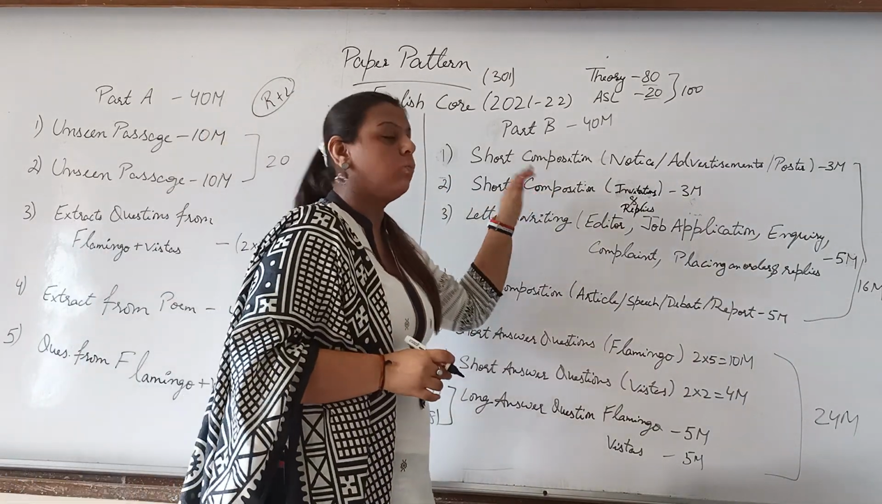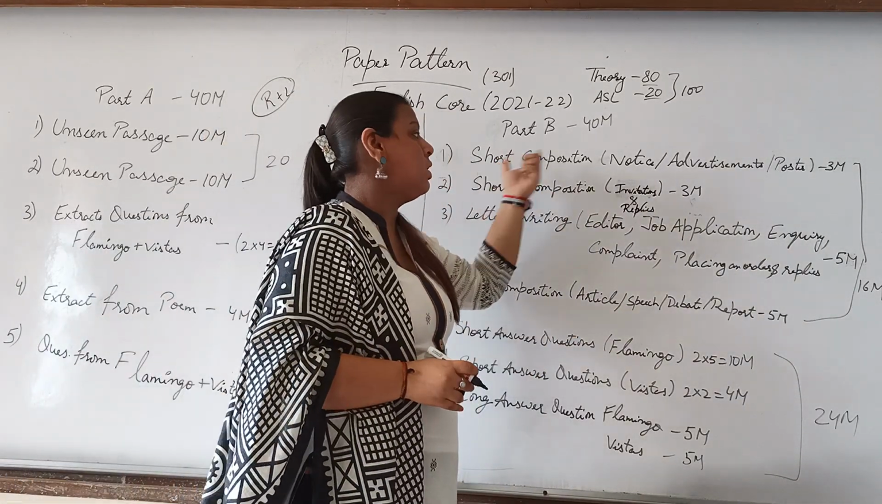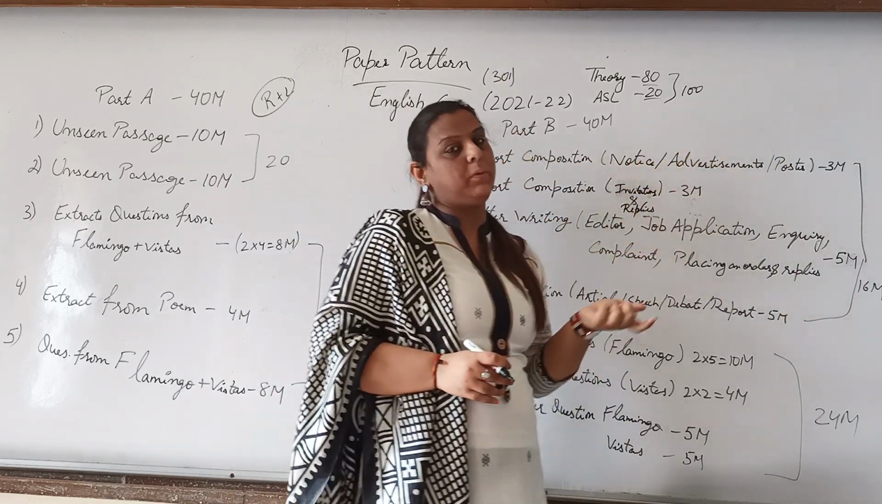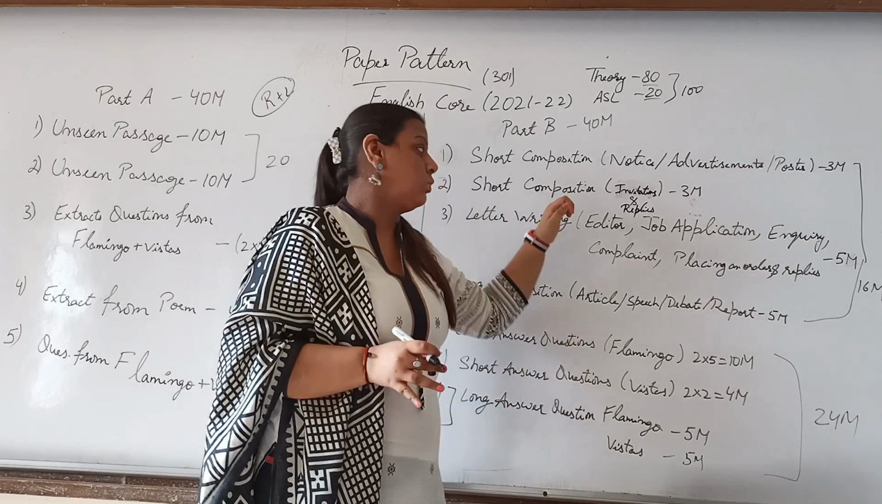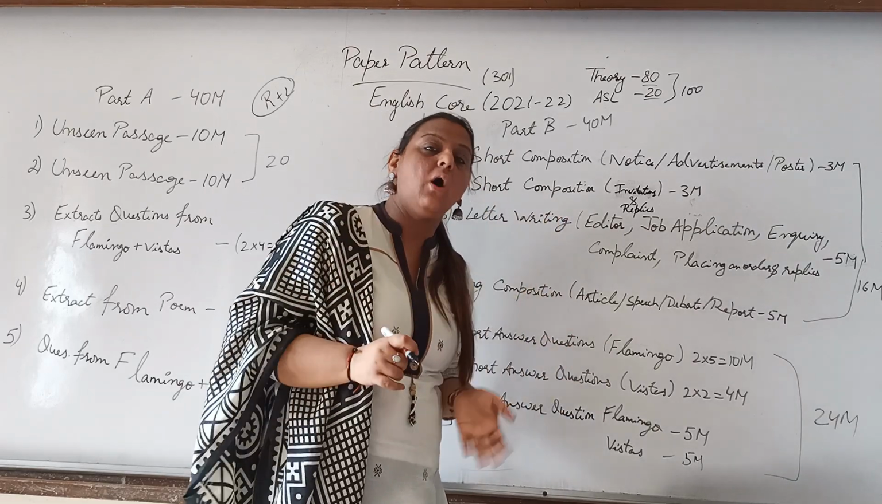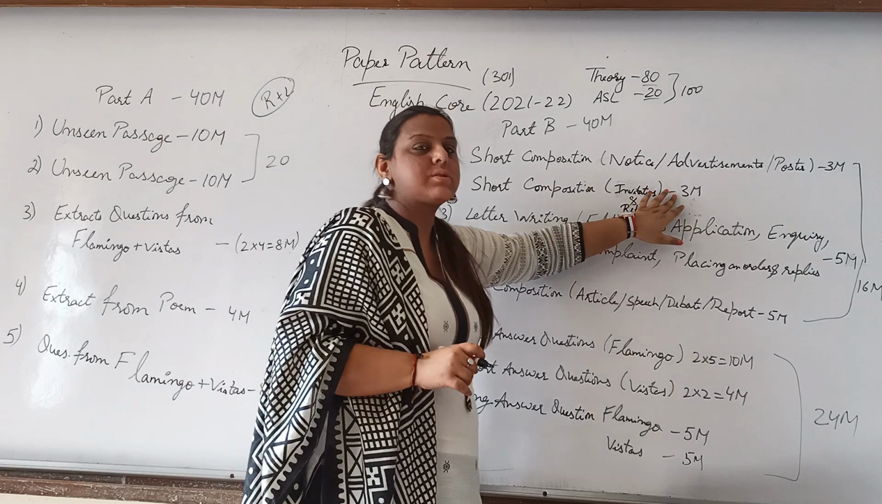So the first 2 would be from short composition. In the first, notice, advertisement, poster, there would be a choice, 3 marks. The second question, invitations, is compulsory. You need to do it anyhow, no choice would be there, 3 marks again.